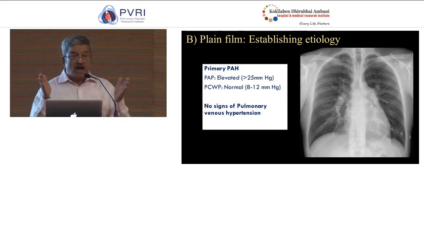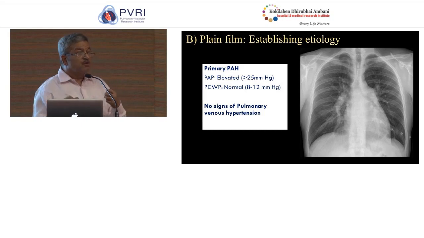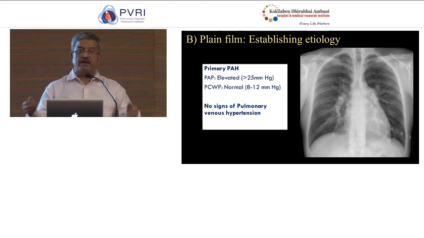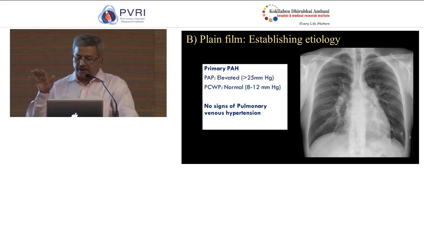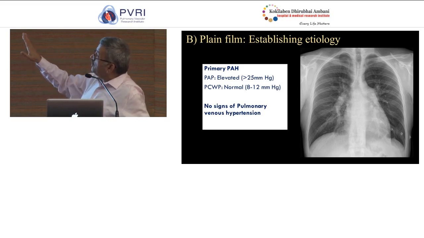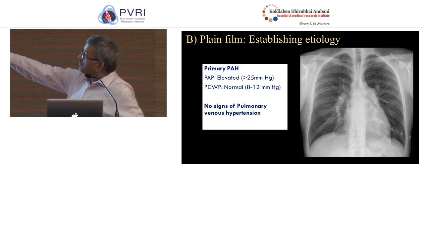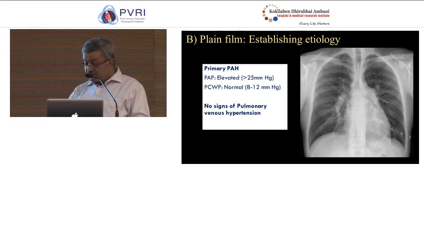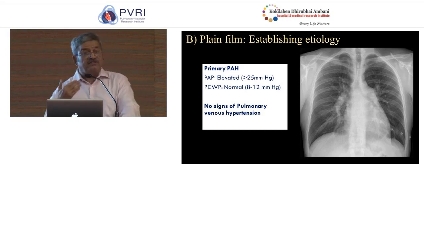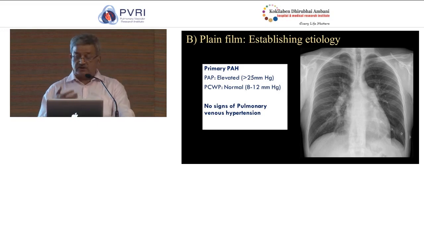You do so when the heart starts shrinking, when the lungs start clearing, when the central vessels start appearing slightly more than what they were. This is not the time when the patient is getting better. Actually, this is the time when PAH is setting in. So in this setting, when you see pruning of the peripheral pulmonary arteries, dilated central pulmonary arteries, in the absence of hyperkinetic circulation, this is basically a diagnosis of exclusion.